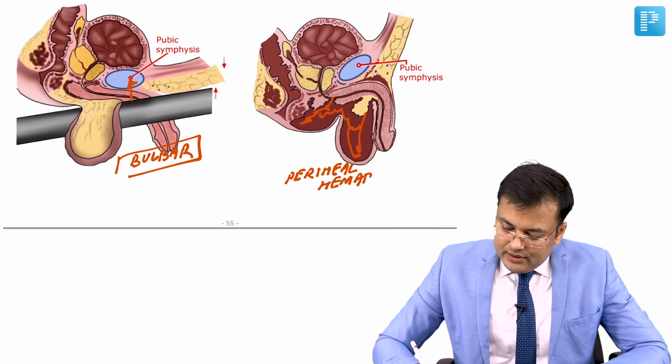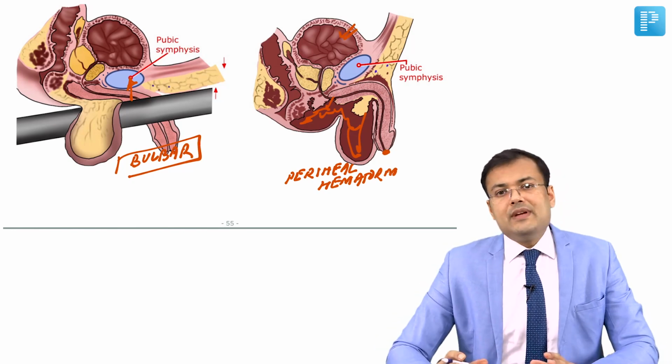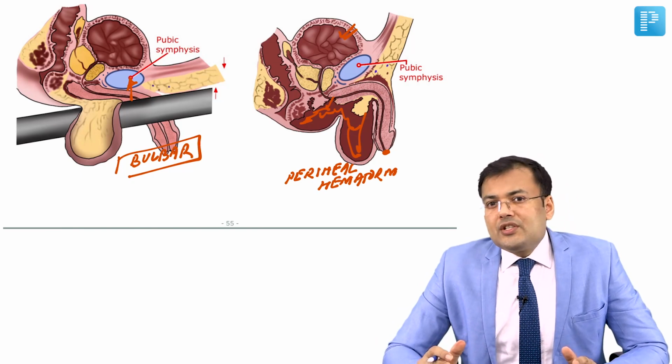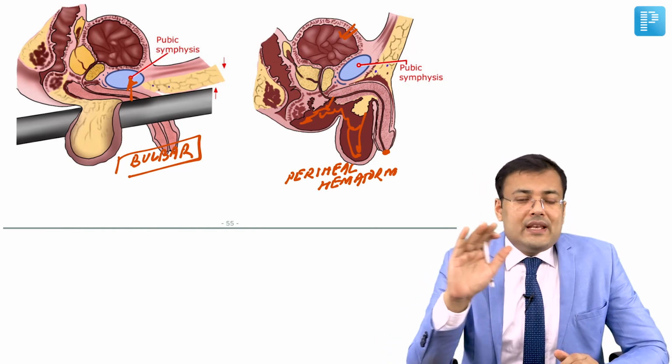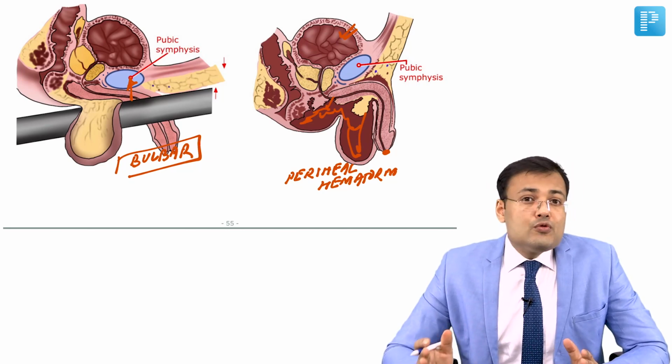There is urinary retention, and there is blood at meatus. So urinary retention, blood at meatus, perineal hematoma are seen in anterior urethral injury, and the most common site is bulbar.